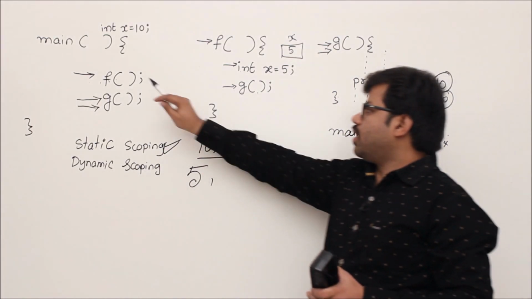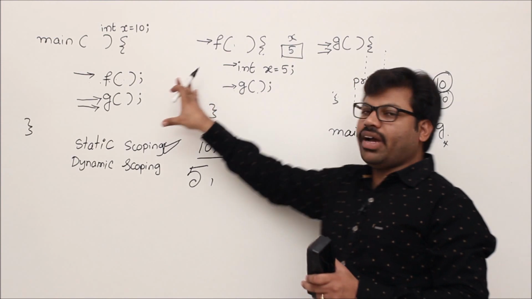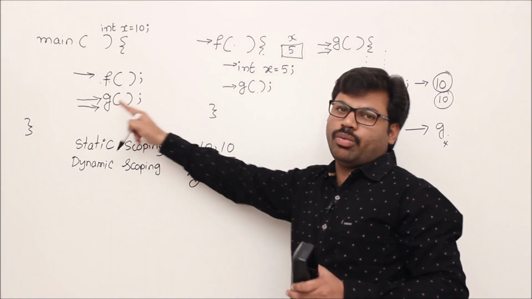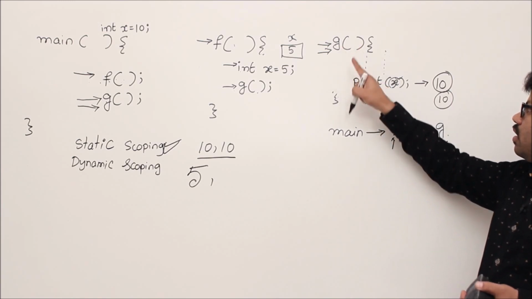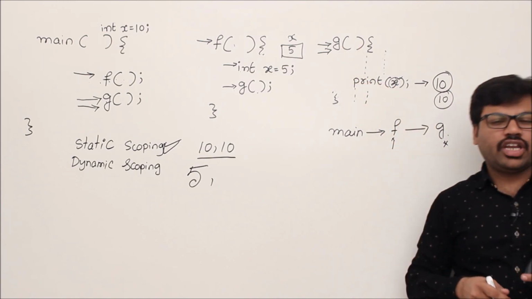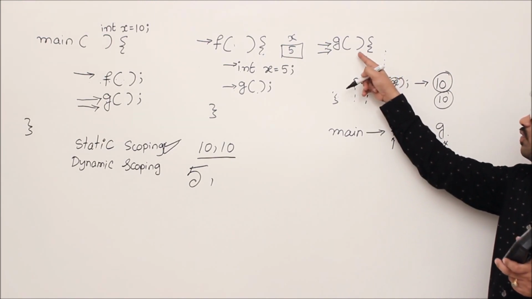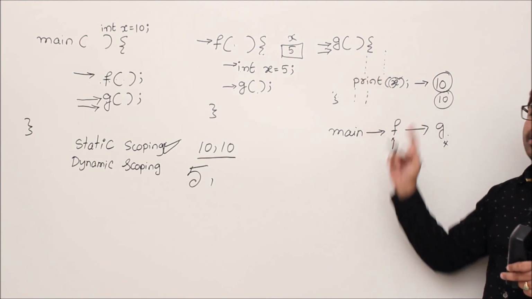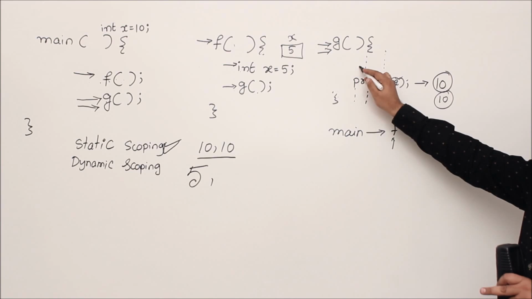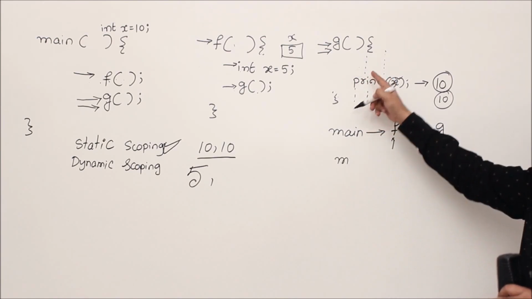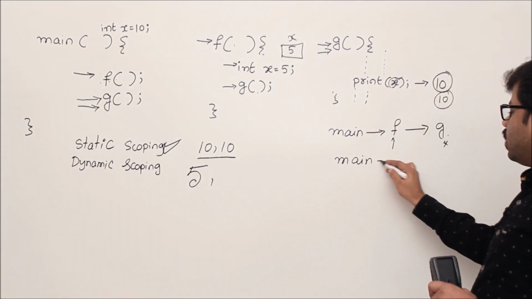Why? Because first, because of F we came here, and after that we went here and we have to go back. Then because of this line, again we have to go back to G. So you know program execution, right? Then because of G, again there is X. This time the variable will be resolved differently. Recall dynamic scoping: once we don't get it in a function, then go to the calling sequence. This time the calling sequence is different. When you reach this point, before that where were you? You were here, right? That means that is the main method. So this is the calling sequence.